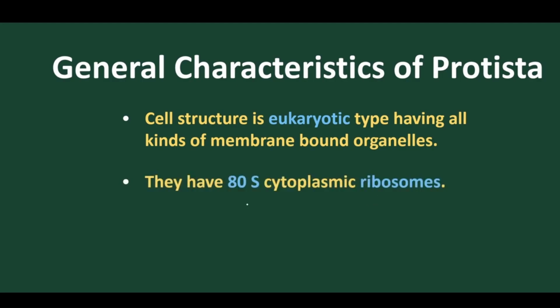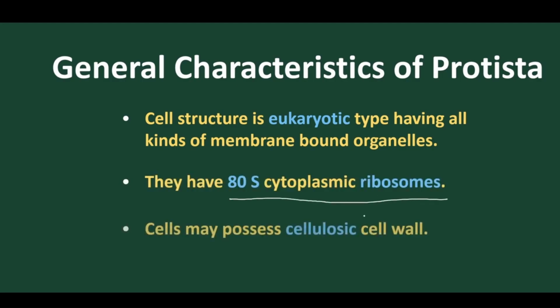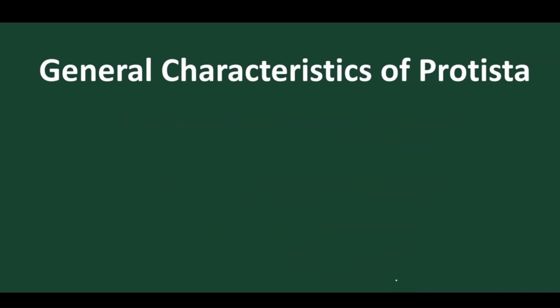This group of organisms contains 80S ribosomes in the cytoplasm, and they also contain 70S ribosomes. A very important fact is that they have a cell wall, and the cell wall is cellulosic, made up of cellulose. Got it? So it is plant-like in nature. This Protista is the advanced form.